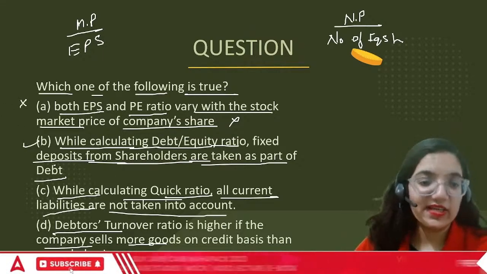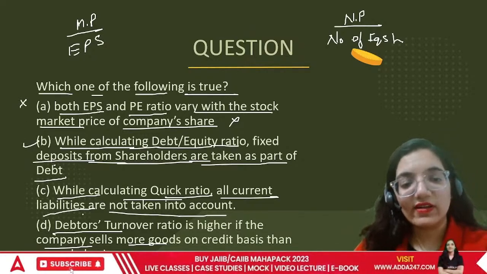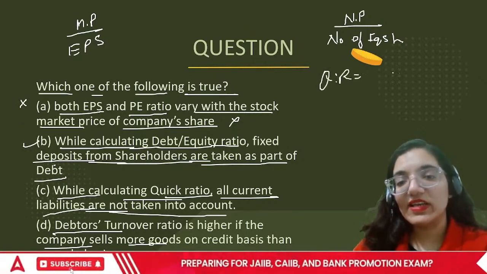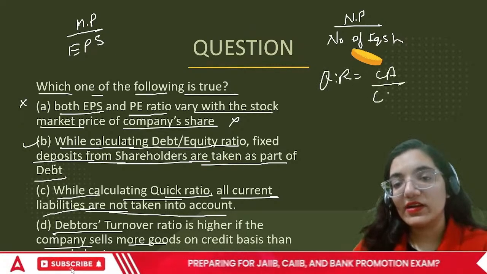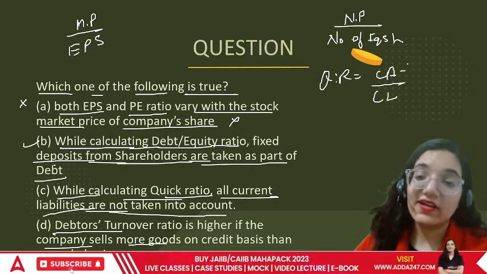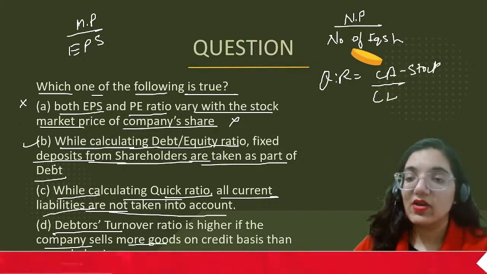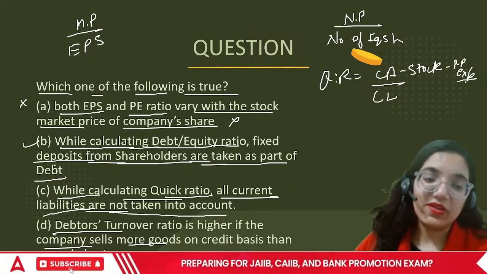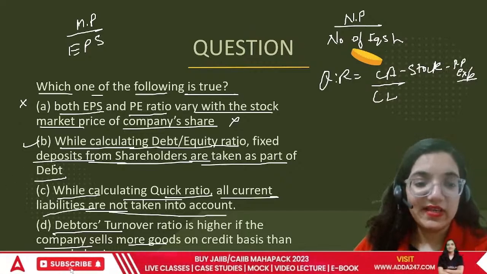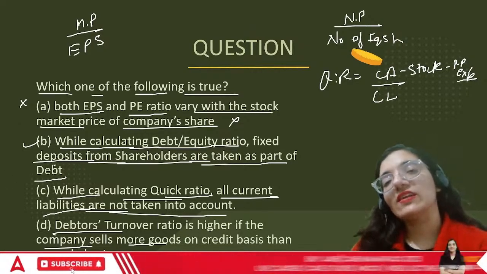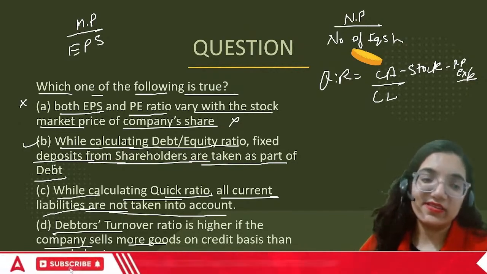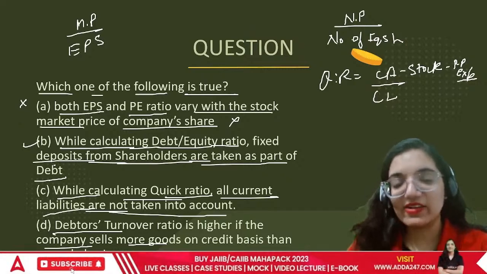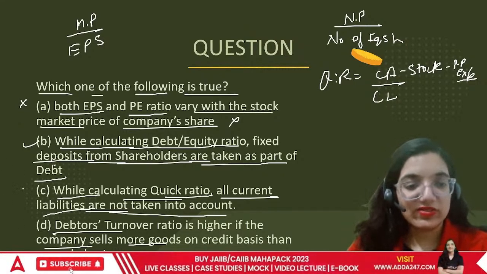This one seems correct. While calculating quick ratio, all the current liabilities are not taken into account. Quick ratio is basically quick assets upon current liabilities, where from the total current assets we are removing stock or inventory and prepaid expenses. Both have been removed, and that is what we are left with: quick assets divided by current liabilities. In this case, quick ratio is basically including all the current liabilities. So this one's wrong again.